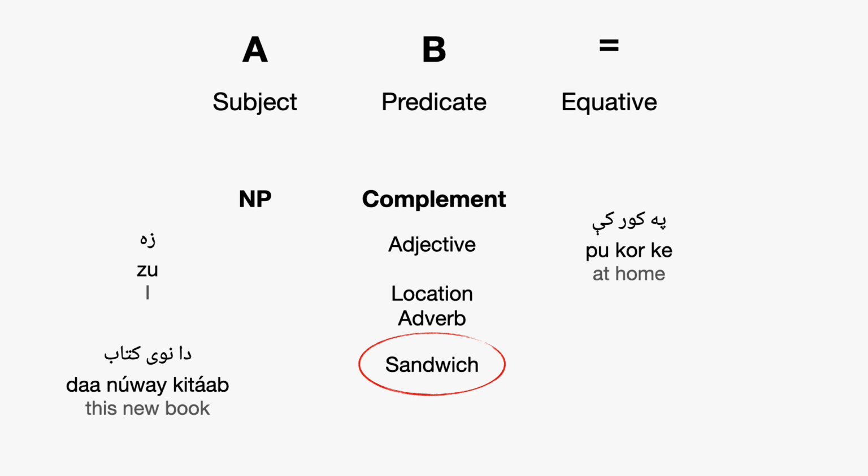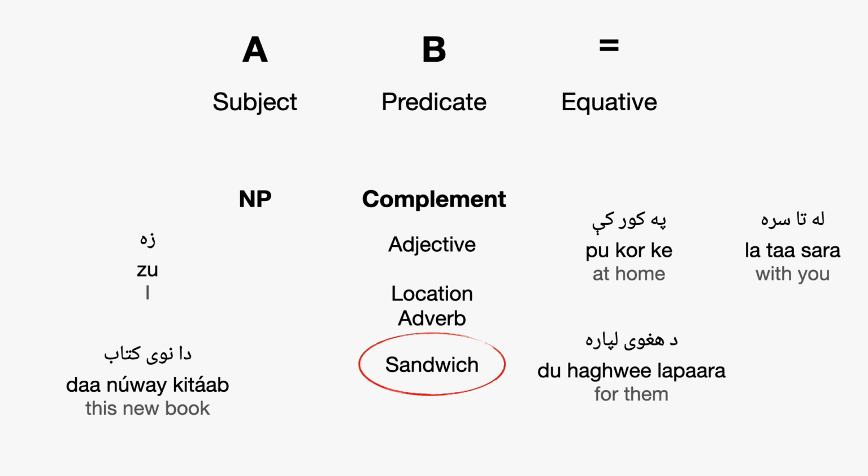Sorry for all the crazy words there, but that's little things like pakorki. So we have little phrases that are made up of putting prepositions and postpositions together, or a word like letasara, with you, or daharui lapara, for them, or dahari, hers. So we could say something like da newi kitab daharui lapara de.